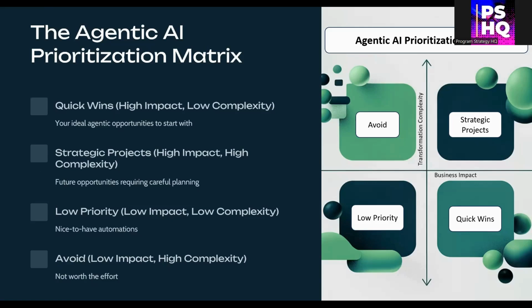Strategic projects are also valuable, but they'll need more time, planning, and stakeholder alignment. Tasks in low priority might be automated later, but shouldn't be the focus now. And those in the avoid zone, skip them for now. The ROI simply isn't there.